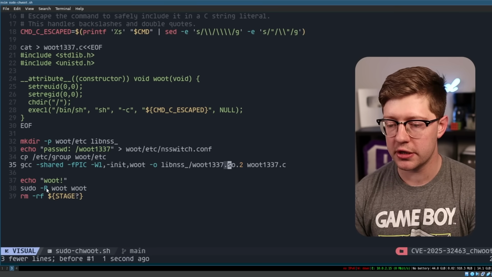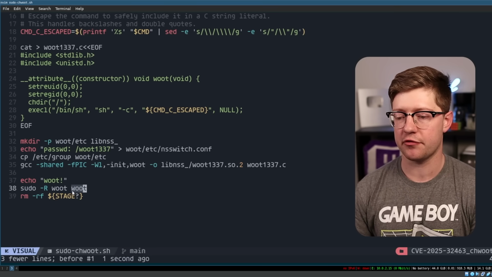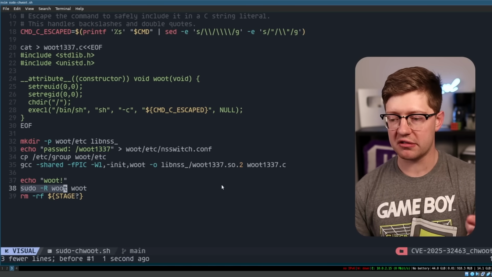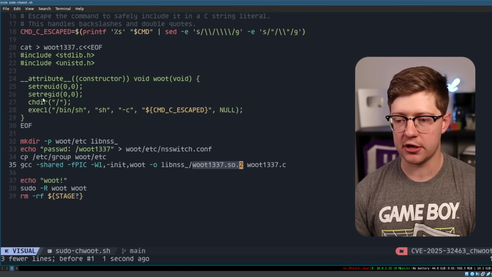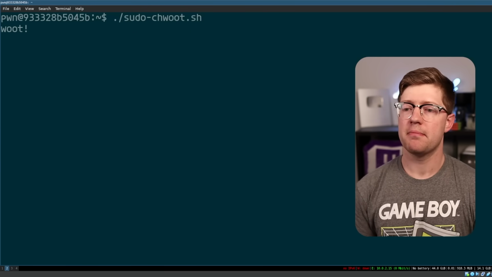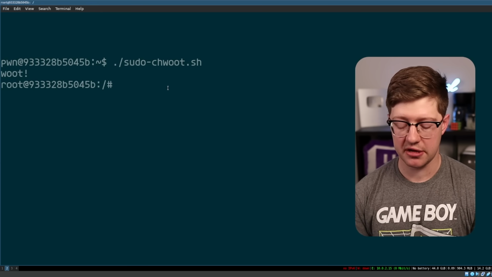So what you do is you run the chroot on woot, and this command doesn't matter. It could be Steve or Frank. At the point that this runs, it will eventually load our shared object and get us root. And so we have the Docker image here. If we run this, bada bing, bada boom, woot, we are now root in this Docker image. Kind of a crazy exploit.